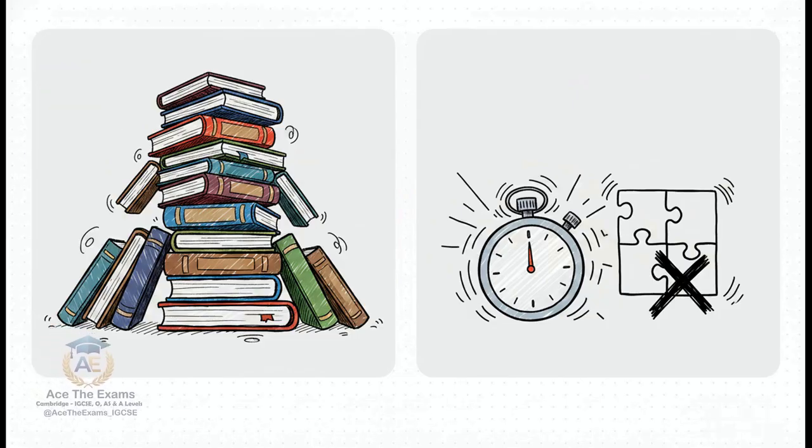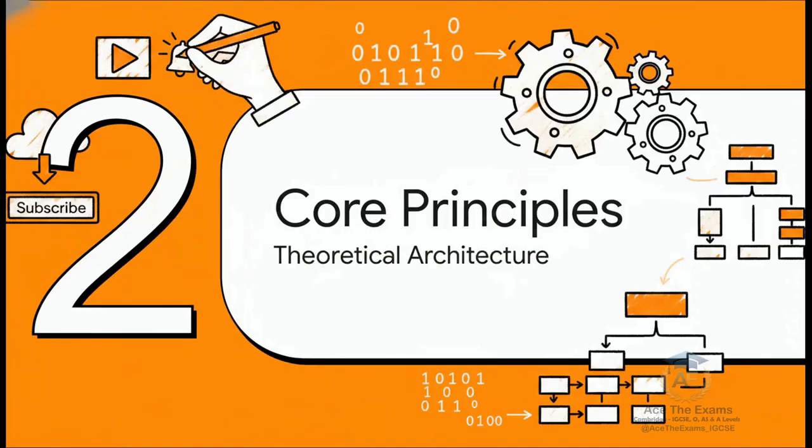Both Alex and Sam are leaving massive chips on the table because they lack analytical depth or fail to demonstrate connected understanding. Moving into Section 2, Core Conceptual Principles.